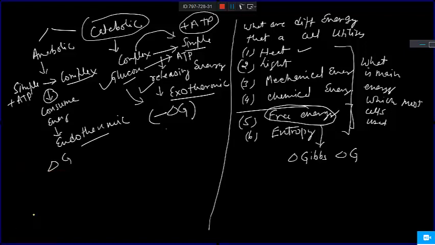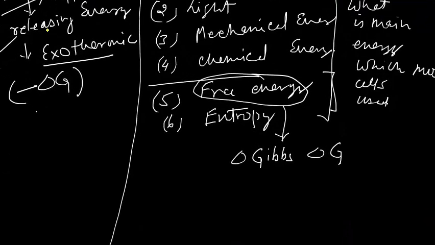Catabolism. If delta G is negative, there is always catabolism and a synthesis of ATP. ATP synthesis is always exothermic, right? The reverse will happen in an endothermic reaction.